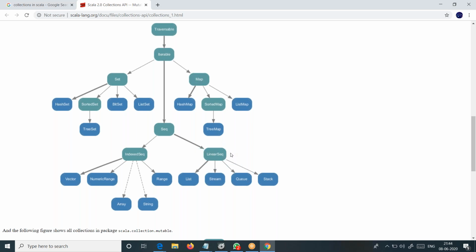Okay, so now I am also discussing one implementation class of indexed sequence. Already we have discussed array and string. We have discussed how array works, types of arrays like 1D array, 2D array, and all that stuff. And also the methods which we apply on the list, similar methods we can apply. At least in most of the cases, most of the methods are applicable on even array, string, range, numeric range, vector.